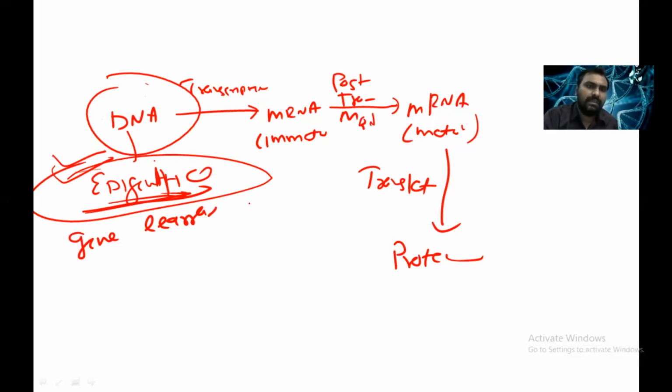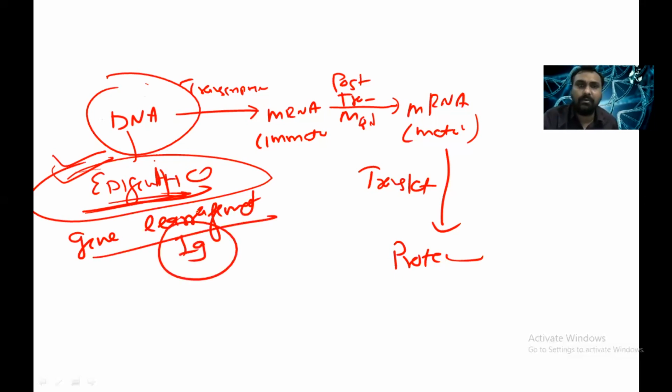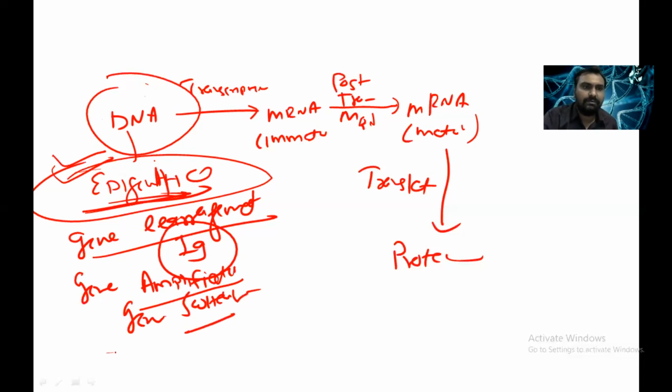Gene rearrangement in the case of immunoglobulins, so different immunoglobulins are produced. Gene amplification: when methotrexate is given, a large amount of dihydrofolate reductase is synthesized. Gene switching we have seen in the case of embryonic, fetal, and adult hemoglobin. Then transposons, which are jumping genes. All of these regulate your gene expression.